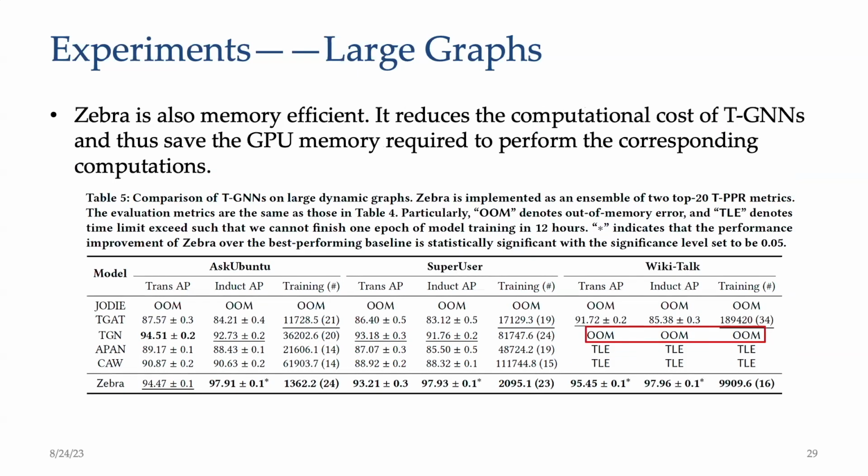Zebra can also significantly reduce memory consumption of TGNs. Zebra reduces the computational cost of TGNs and thus saves the GPU memory required to perform the corresponding computations. For instance, the peak GPU memory consumption of the baseline TGN is 3 gigabytes more than that of Zebra on the Wikitalk dataset. Overall, the experimental results show that Zebra is memory efficient and scalable to large dynamic graphs.